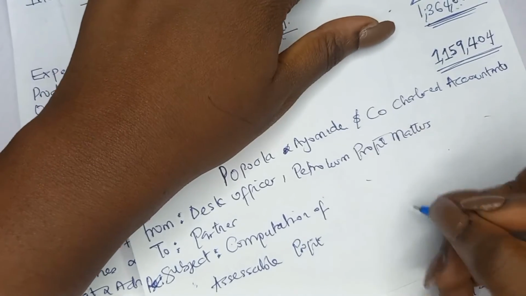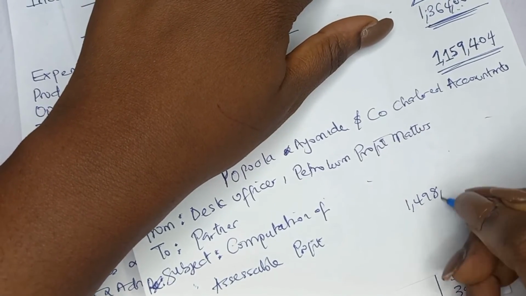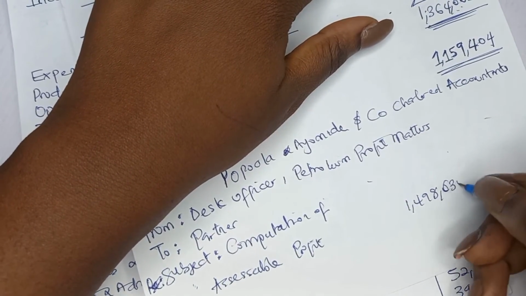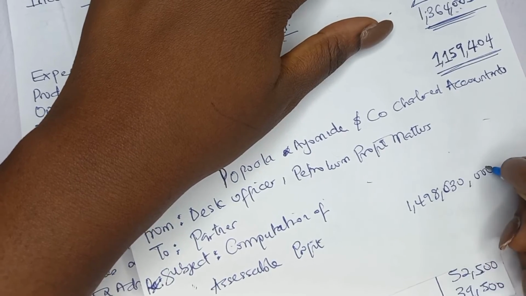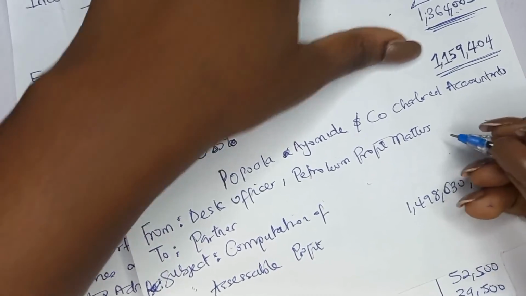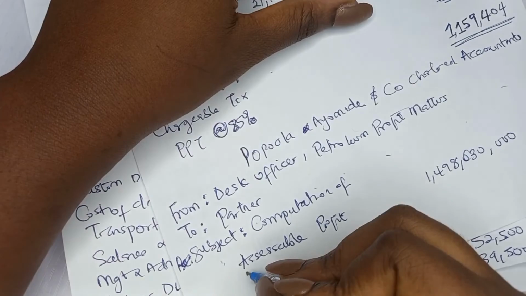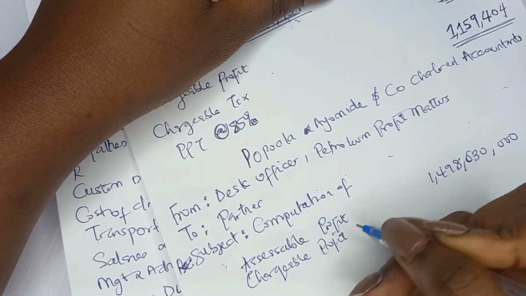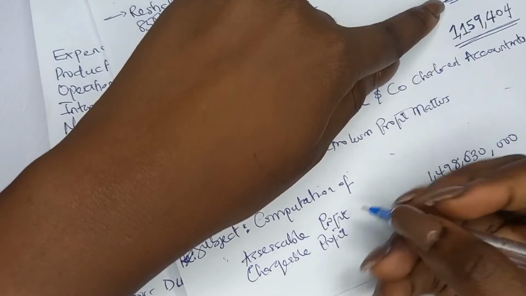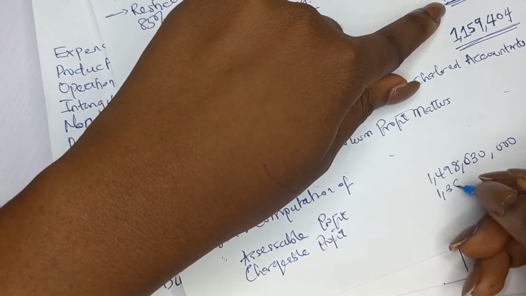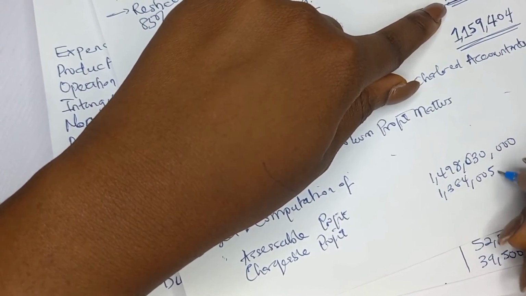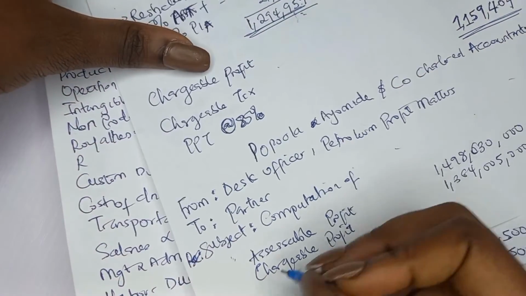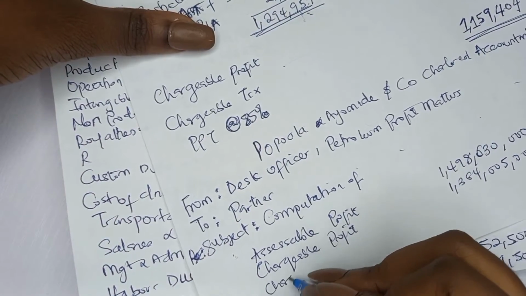Okay, you write your accessible profit 1,498,630. Okay, don't forget that it is in millions, so that's 000. You write it out. Your chargeable profit, I think that's the next thing. Chargeable profit, you got 1,364,005, right? Then you have your chargeable tax.